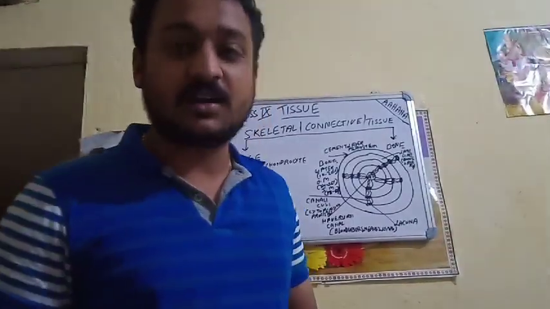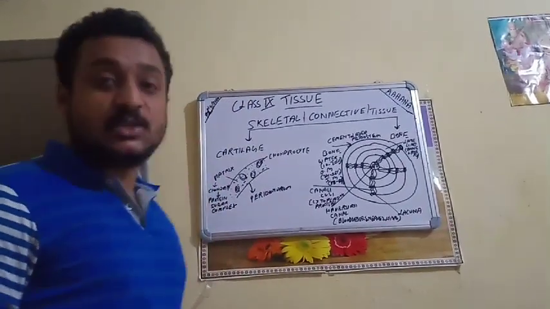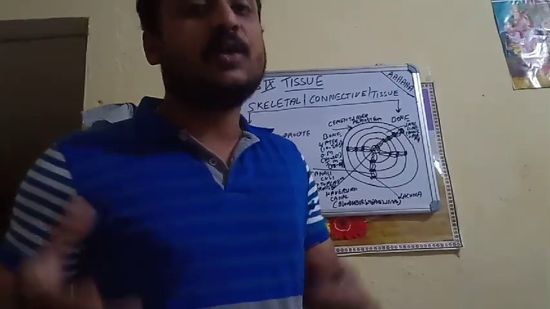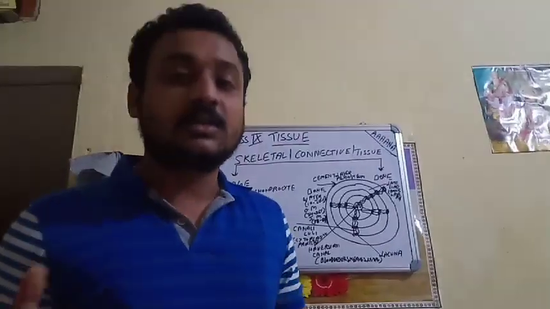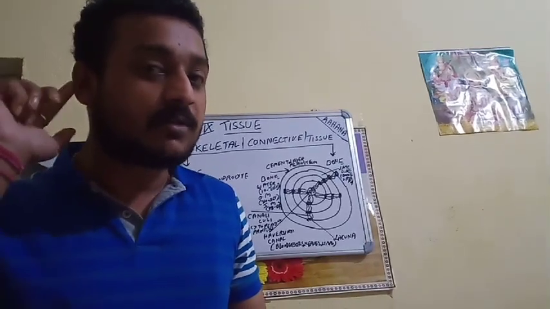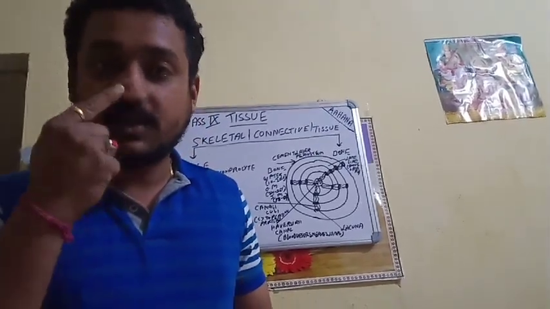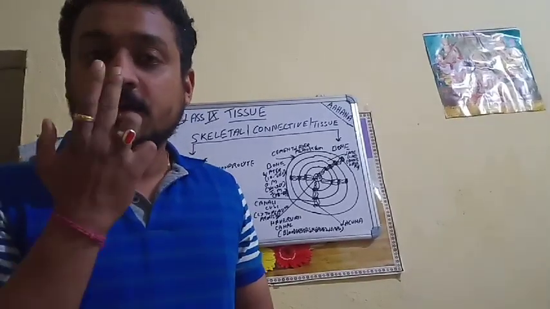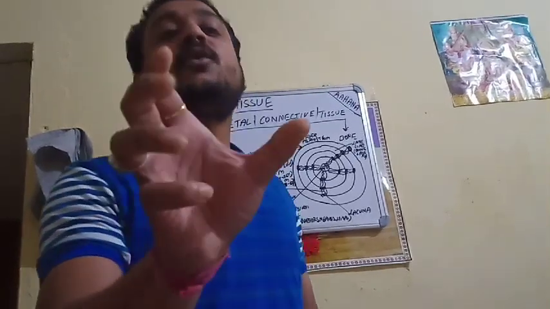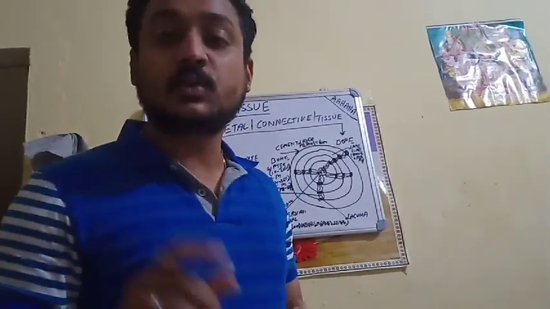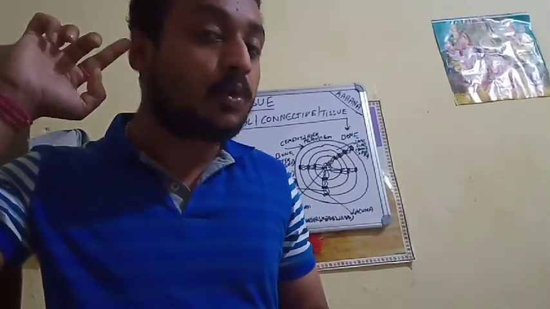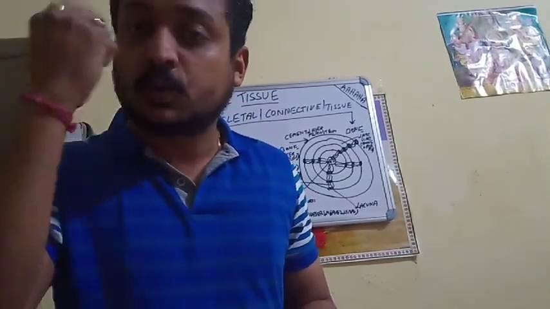Now, starting with cartilage. What is cartilage? You can feel your cartilage. The tip of the nose, the ears. Many of us, when we are just youngsters, we used to play with our ears like this, right? Just to feel the cartilage. This is the flexibility of the cartilage. Even the nose over here is also flexible. Why? Because this is made up of cartilage. Cartilage is a soft tissue. It is soft, that's why it is flexible. Its presence in our ear makes the pinna, the outer ear, flexible, and makes the tip of the nose flexible.